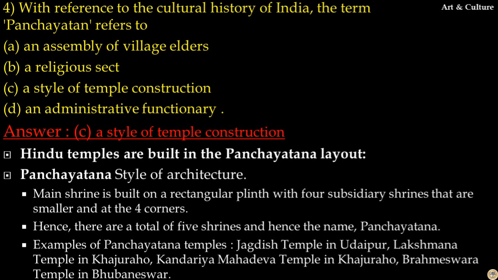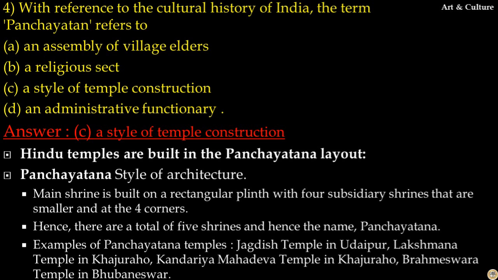Hindu temples are built in the Panchayatana layout. In Panchayatana style of architecture, main shrine is built on rectangular plane with 4 subsidiary shrines that are smaller and at the 4 corners. Hence, there are a total of 5 shrines and hence the name Panchayatana. Examples of Panchayatana temples are Jagadish Temple in Udaipur, Lakshmana Temple in Khajuraho, Khandariya Mahadeva Temple in Khajuraho, Brahmeshwara Temple in Bhubaneswar.